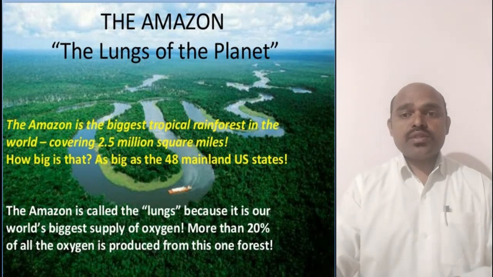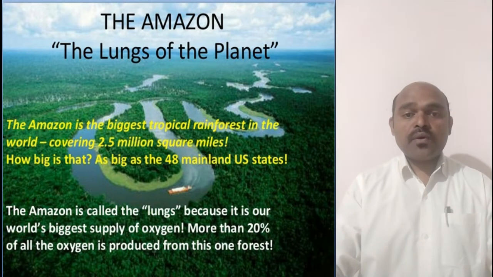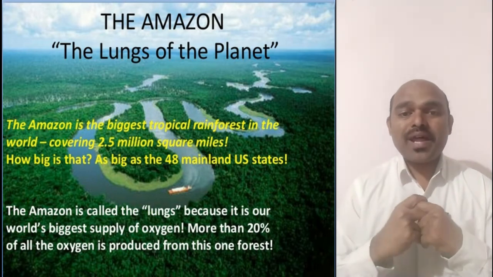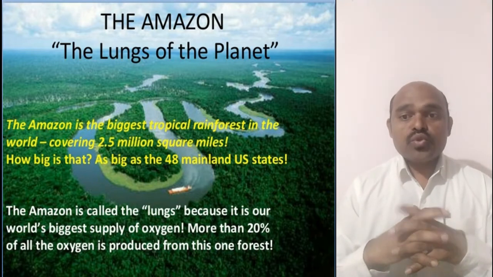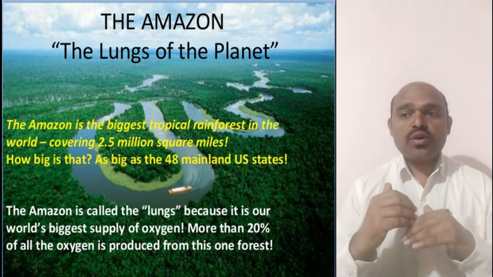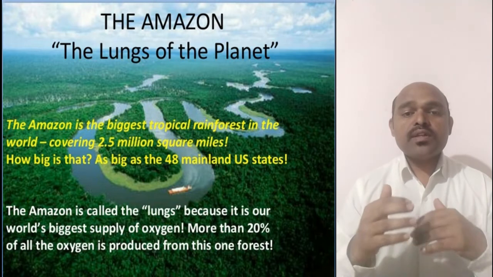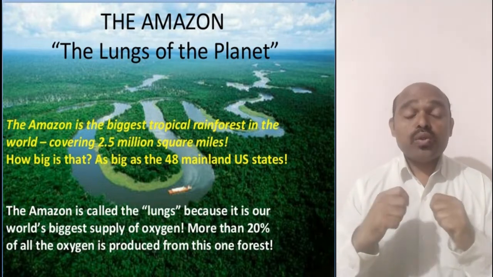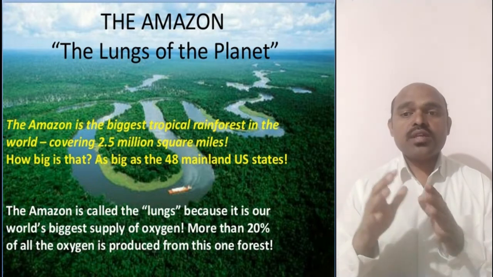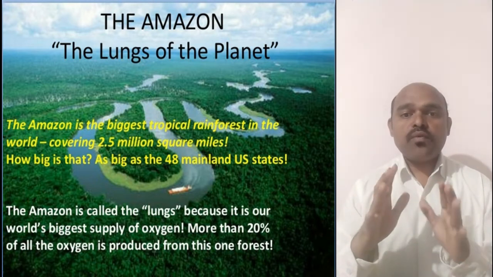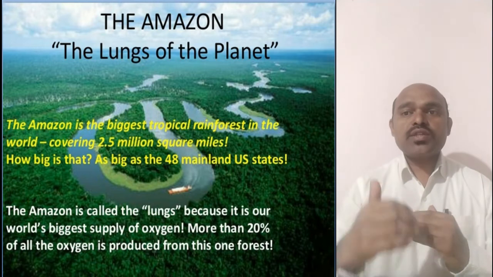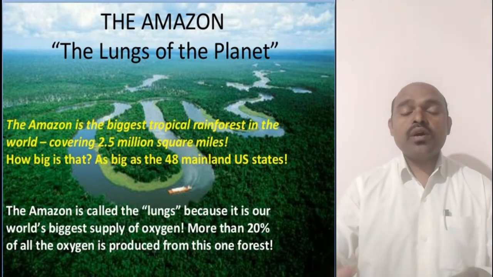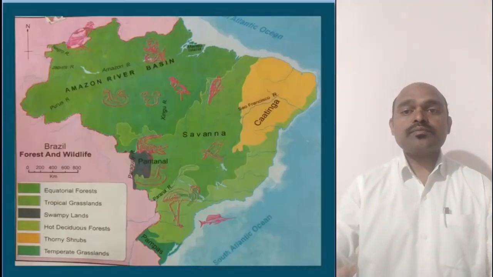Also, my dear students, the Amazon evergreen forest is called the lungs of the planet. Now, why is it called the lungs of the planet? The Amazon is called the lungs because it is our world's biggest supply of oxygen. More than 20% of the oxygen is produced from this one forest, and that is why it is called the lungs of the world.